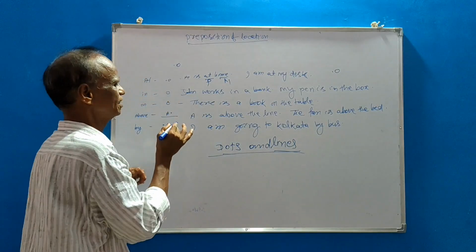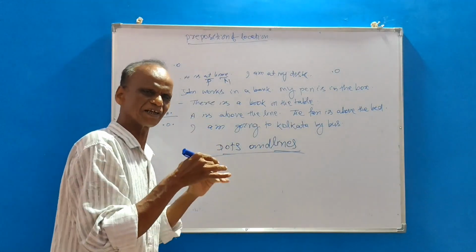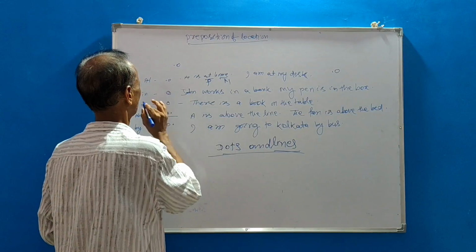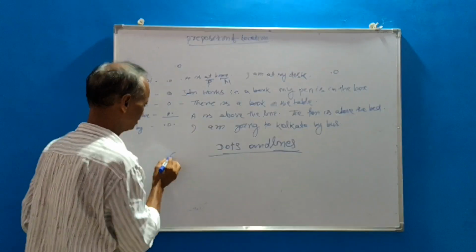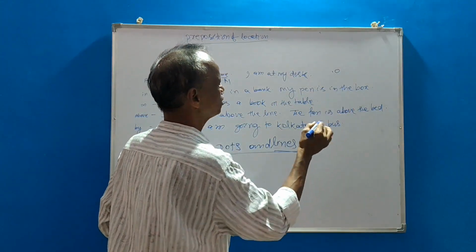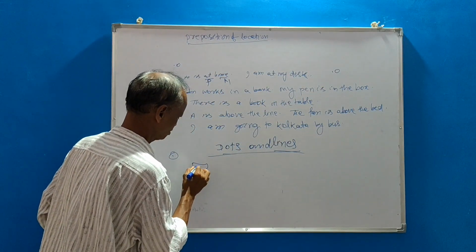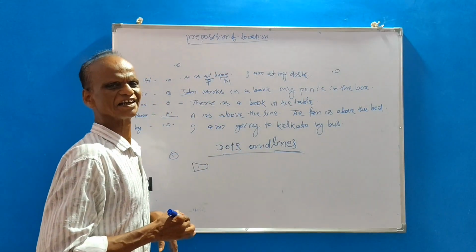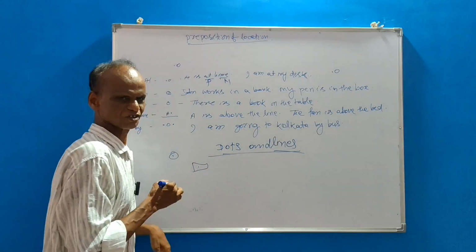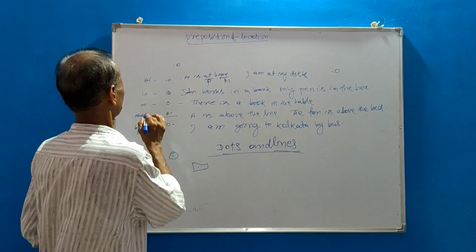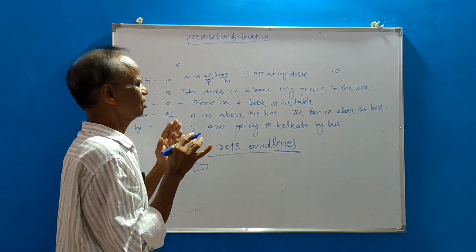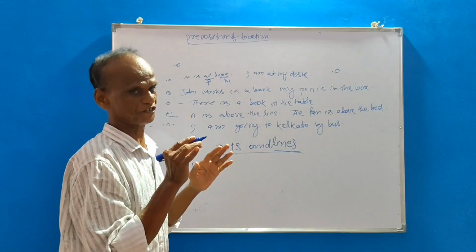Next, in. In means inside something. John works in a bank. Bank, in, inside something. My pen is in the box. Box, in. My pen is in the box. Dot.